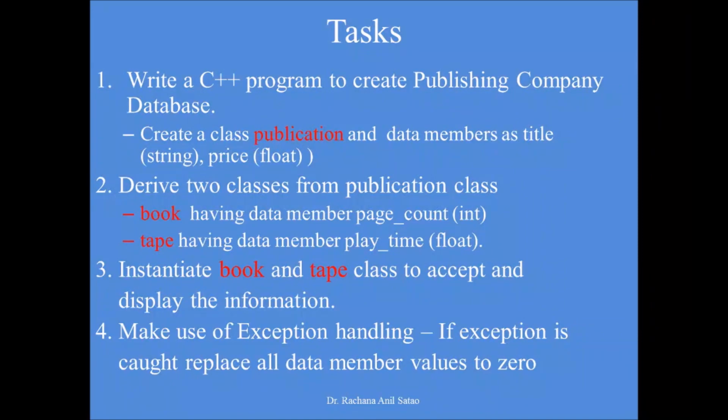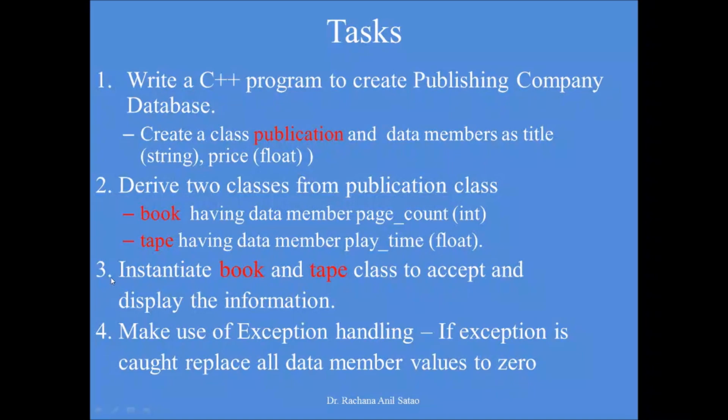The first task is to write a C++ program to create a publishing company database. In that we will be creating a class publication with data members as per the given problem statement: we will add title and price. Title will be a string variable and price will be a float variable. The second task is to derive two classes from the publication class, that is book and tape. Book has the data member page count, which is an integer, and tape has the data member play time, that is play duration in minutes as a float.